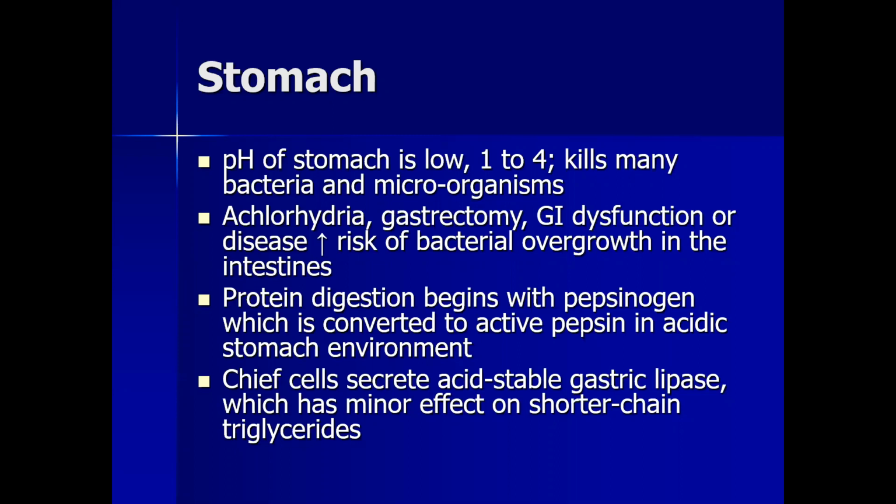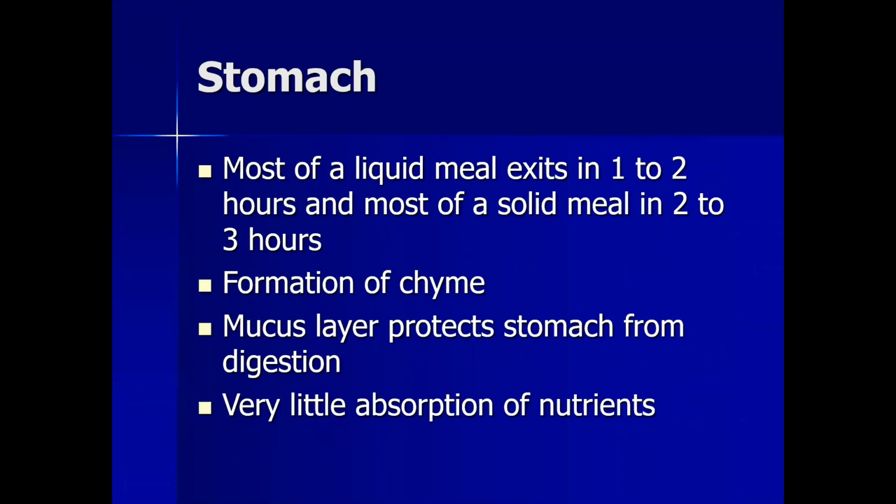Protein digestion begins with pepsinogen, which is converted into active pepsin in an acidic environment. Chief cells of the stomach secrete acid stable gastric lipase, which has a minor effect on shorter chain triglycerides. A liquid meal exits in 1 to 2 hours, and most of a solid meal in 2 to 3 hours from the stomach. The food digested in the stomach is known as chyme, and a mucus layer protects the stomach from digestion.